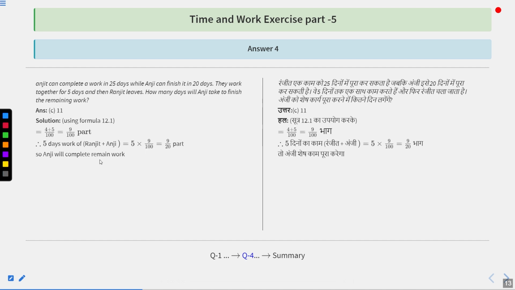So Anji will complete the remaining work in how many days? 9 upon 20th part was completed by both of them in 5 days. So remaining part is 1 minus 9 upon 20, into 20, equal to 11 upon 20 into 20, that is 11 days. So Anji will complete it in 11 days. Option number C is the correct answer.